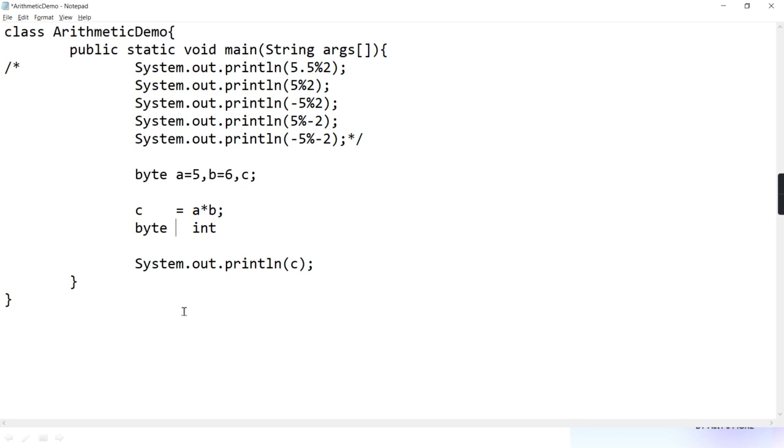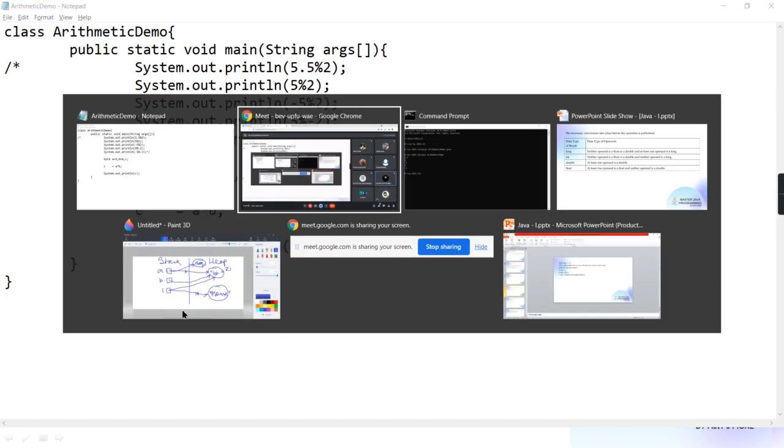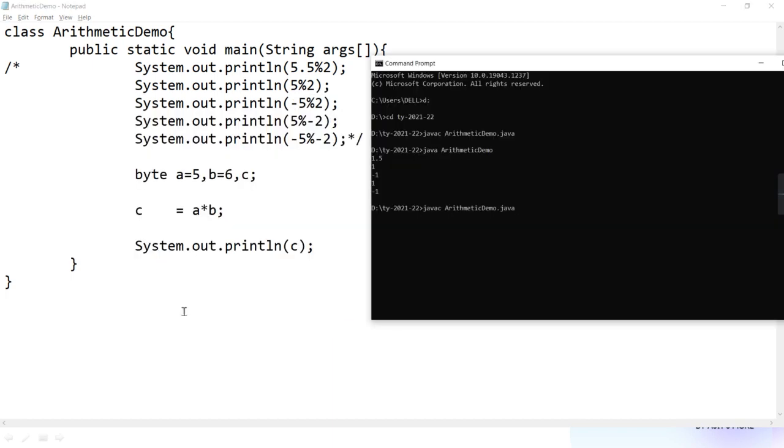Is it narrowing or is it widening? It is narrowing. And does Java allow you to do automatic narrowing? No. So as there is a problem of narrowing, Java will give an error. It will say possible lossy conversion, found int and required byte. Clear? You compile it. Purposely I give you this, because these are all questions from certifications.